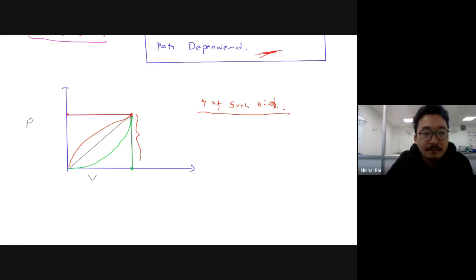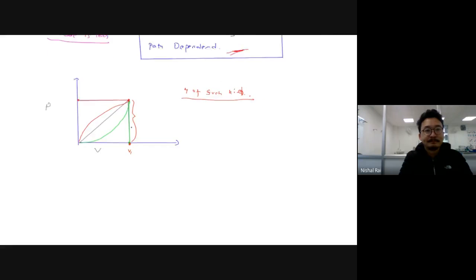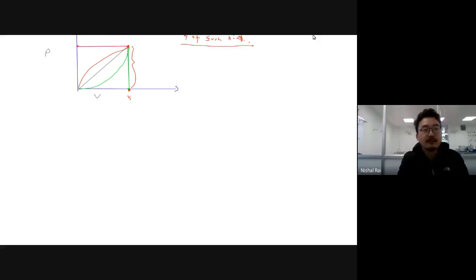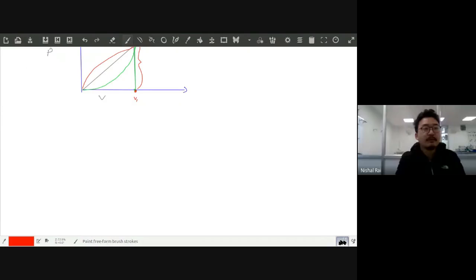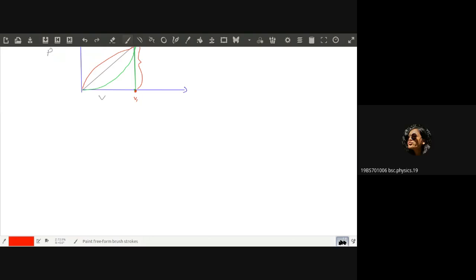If you consider this line, can you see something is becoming constant? Let's consider this V1. What is remaining constant? Volume is remaining constant. And over here, pressure is remaining constant. Depending on this, the processes are called isochoric, isobaric, certain things that we will do after this. So first, most important thing: thermodynamic work done is path dependent. Clear?